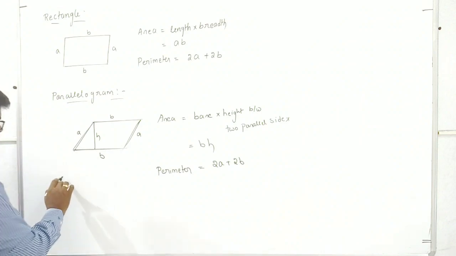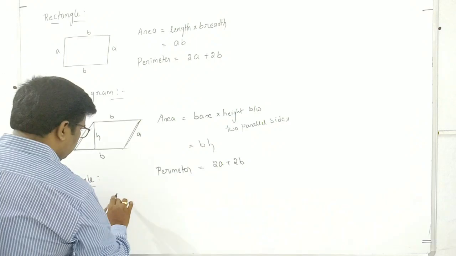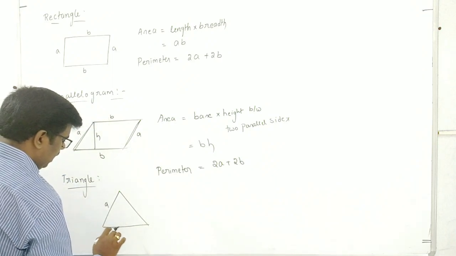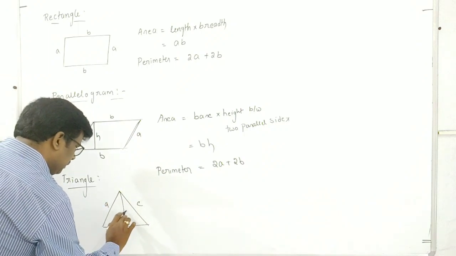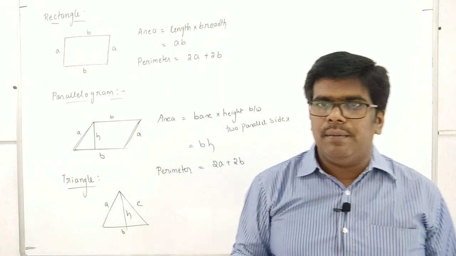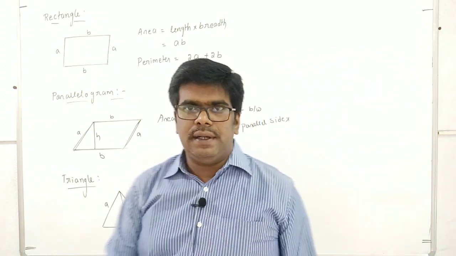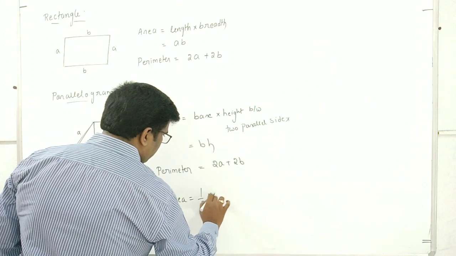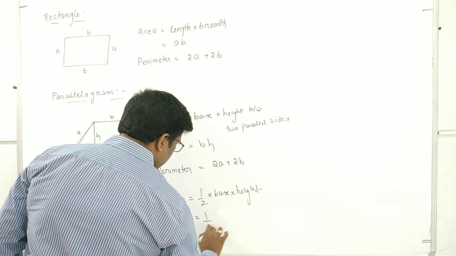Next, triangle. If you take a triangle with sides A, B, C, and the height of the triangle is H, then the area of the triangle is half base into height H, that is half BH.